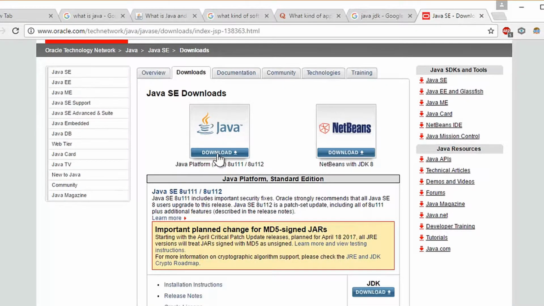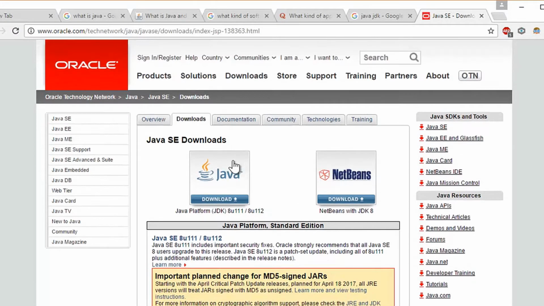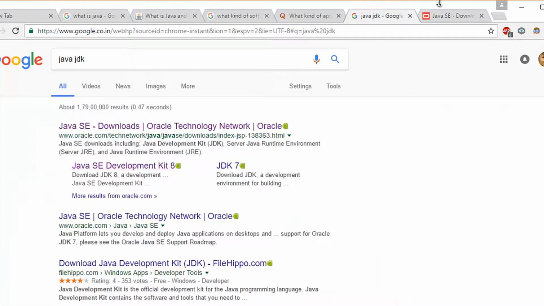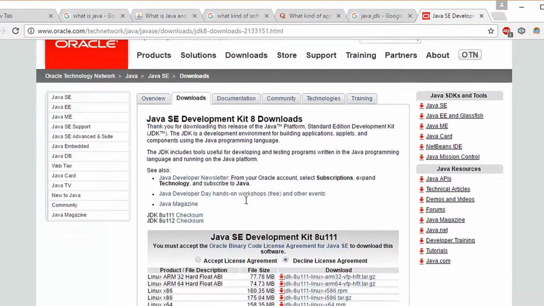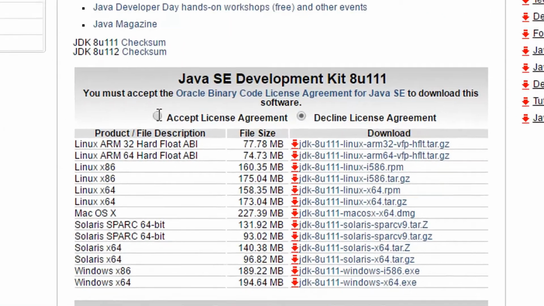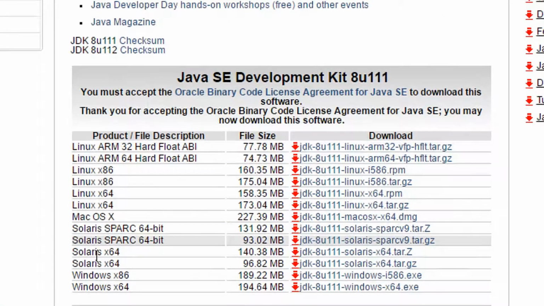I'm going to click on the first link of Java. There are Standard Edition and many other editions, but we need to go with Standard Edition. The first link directly led me to this SE download. I'm going to click on it, and on the first link I'm going to hit accept, and here you can choose whatever you are using. Of course you must be using Windows, and this tutorial will be all in Windows.